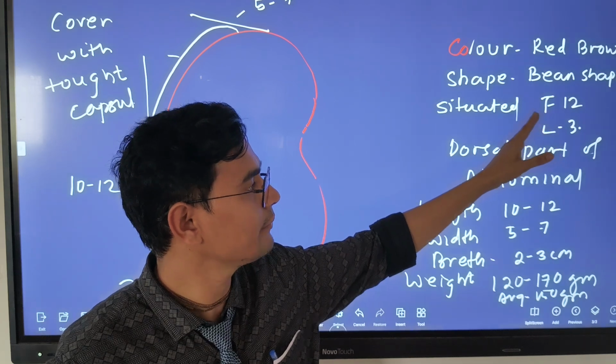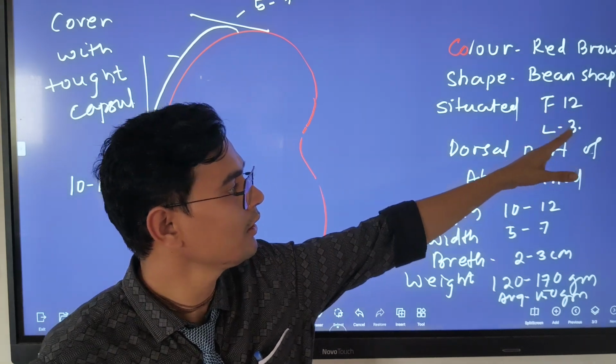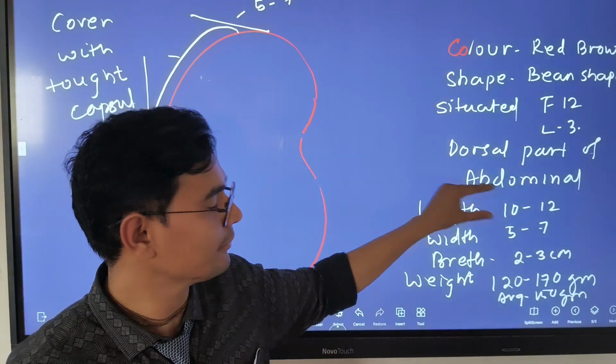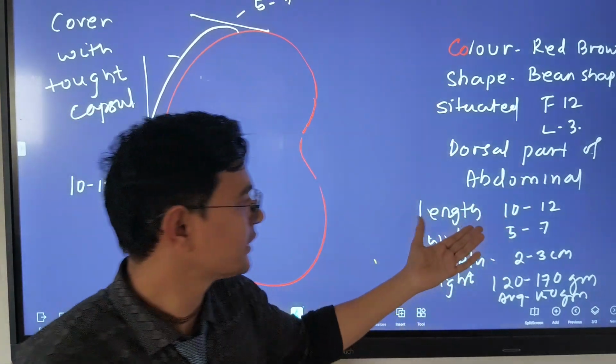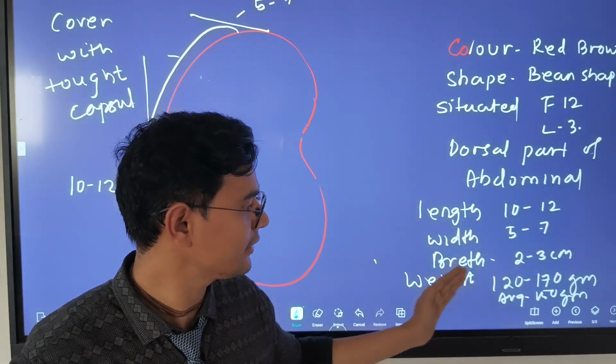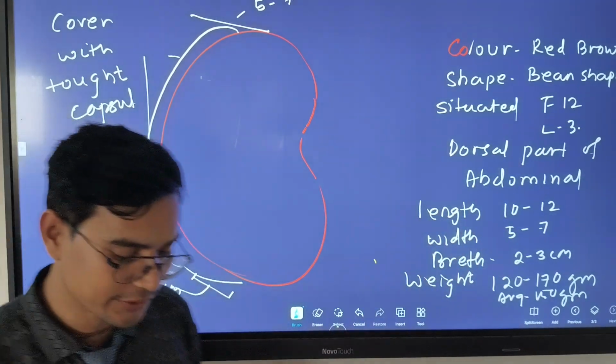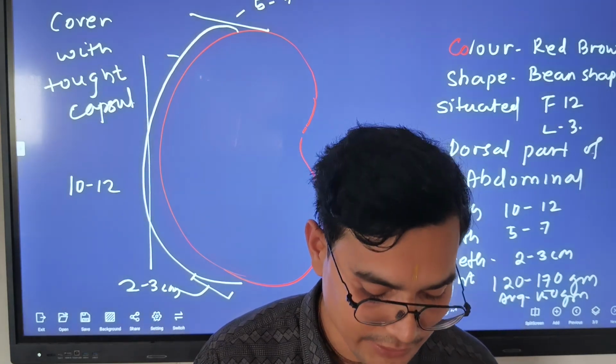Situated between thoracic vertebra 12 and lumbar vertebra 3, in the dorsal part of the abdominal cavity. The length is 10 to 12 centimeter, width 5 to 7, breadth 2 to 3 centimeter, and weight 120 to 170 gram.